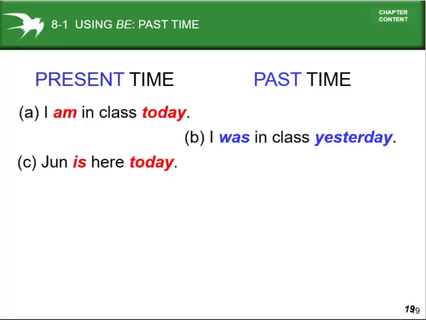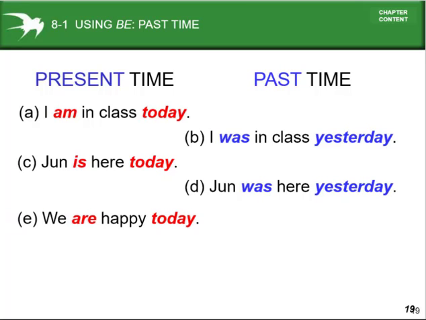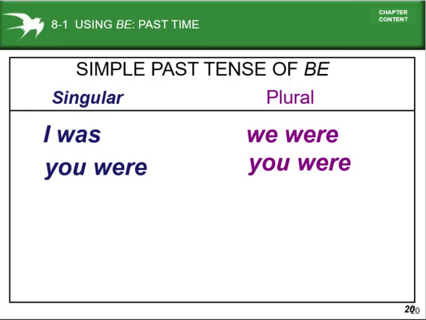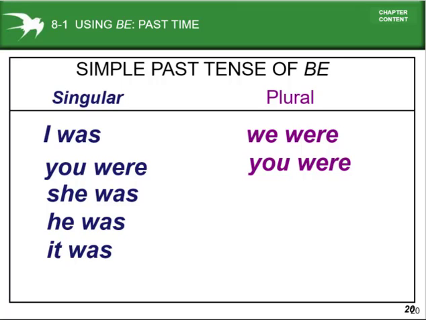John is here today, but John was here yesterday. We are happy today, but we were happy yesterday. Look at the be verb according to the singular and plural pronoun. I was, but we were. You were, and he was. She was, he was, and it was.